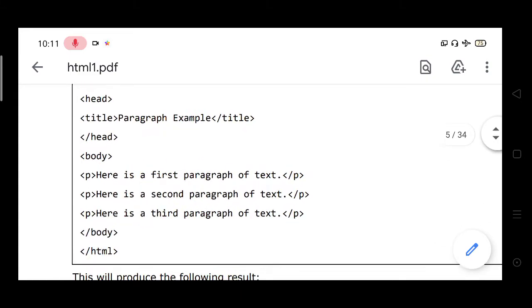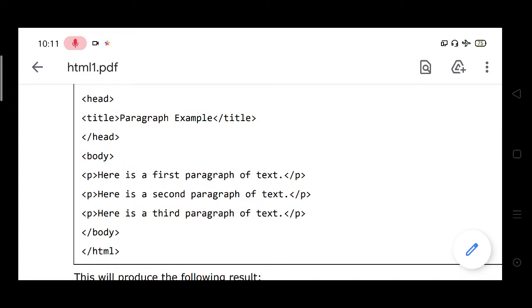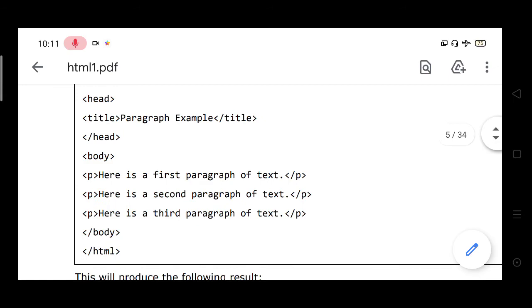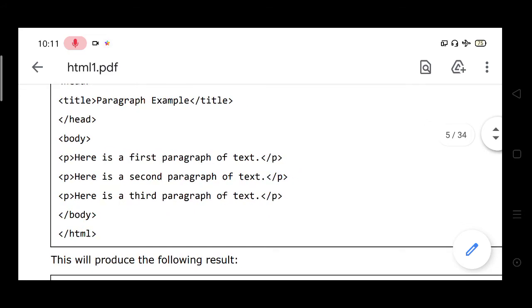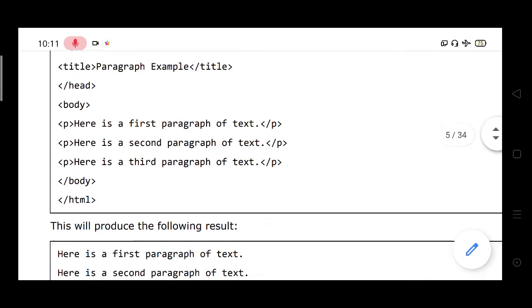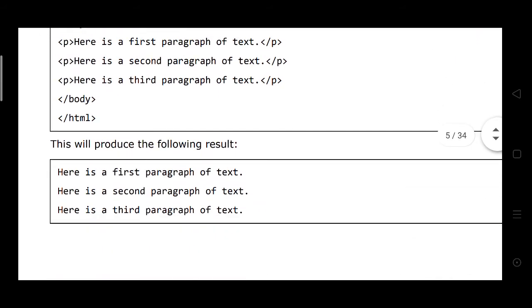Here we write the first paragraph, second paragraph, third paragraph. These are three paragraphs divided by P, the separate paragraphs. The result or output of the program is the first paragraph, second paragraph and third paragraph.